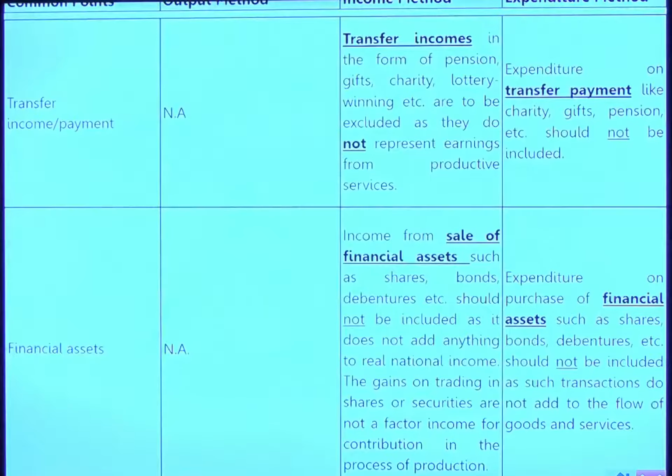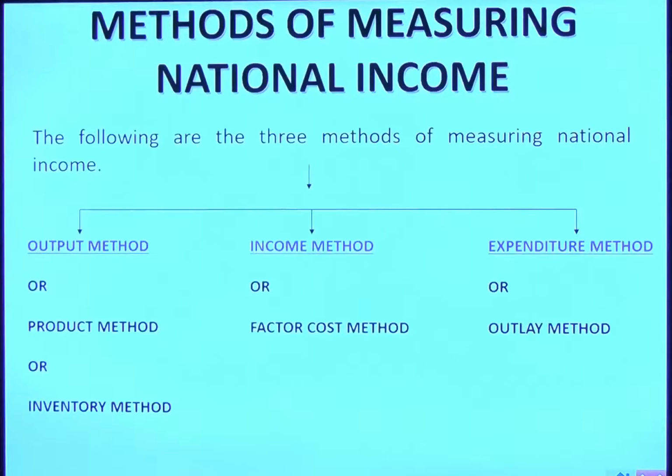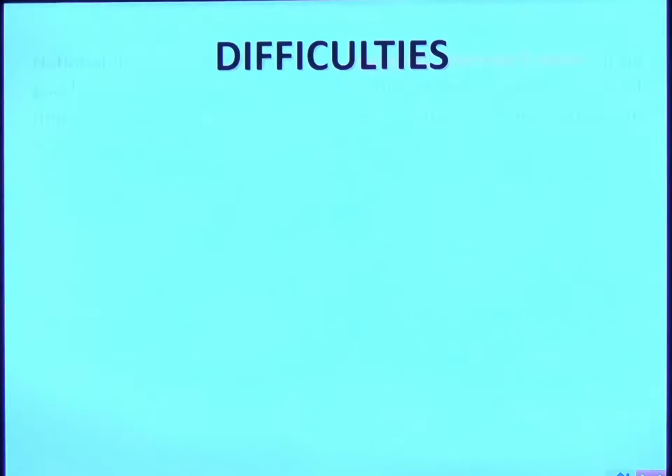Financial assets: whatever assets I have purchased are again not included in the income method because when I earned my income, it is already added. In the output method it is of course not considered. But in the third case also it is not considered because expenditure is already done on that machinery. Again, purchasing and selling is not a new activity. So these are the three methods as we have seen: output method, income method and expenditure method. Ideally the national income by all three methods should be the same, but it is not due to some limitations.